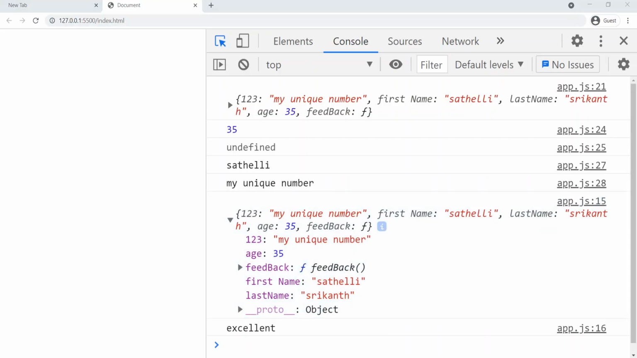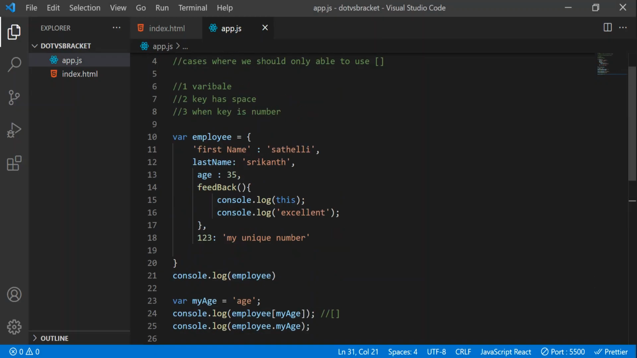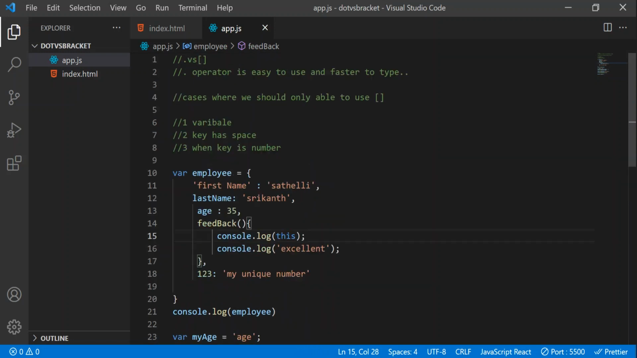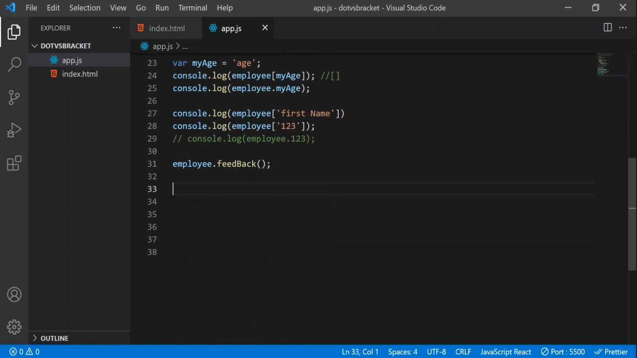Okay, so by this we can come to one conclusion, that inside this method, this keyword is nothing but pointing to the employee object. That's what I wanted to show in the last video, but I forgot. I also forgot one more thing. This bracket notation is not important, but I just want to tell you. This bracket notation is called computed access operator, and dot is called member access operator.